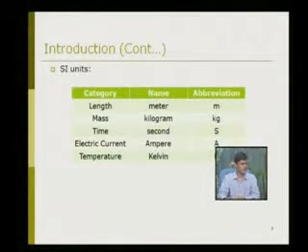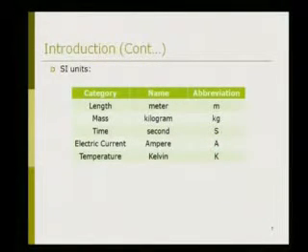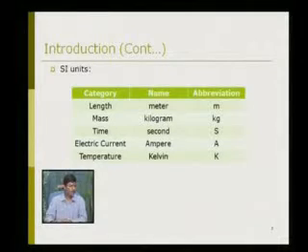In this system of international units, the table gives the category, name and abbreviation. For length, meter is used and the abbreviation is m, small m. Then the mass is measured in kilogram, abbreviation kg. Then the time is in second, s. Then electric current is measured in ampere, abbreviation capital A. Temperature is measured in Kelvin and the abbreviation is capital K.